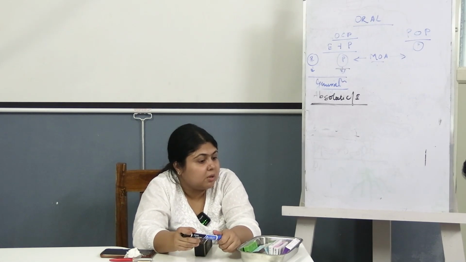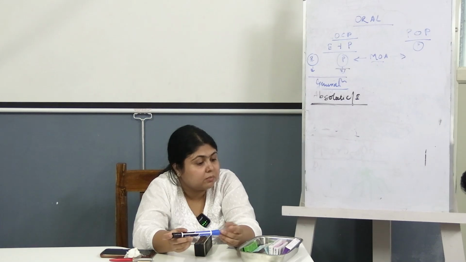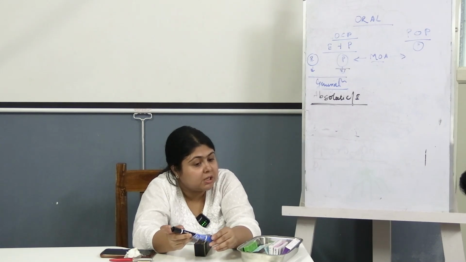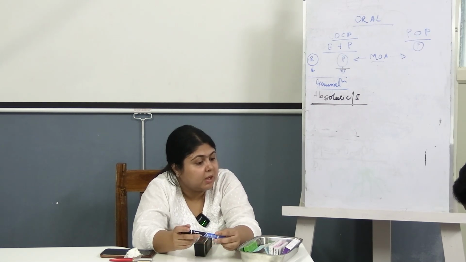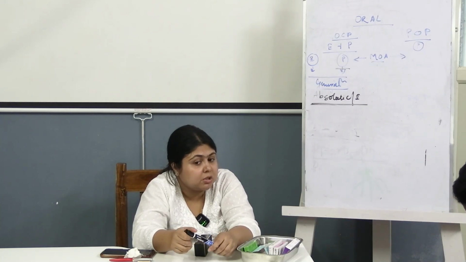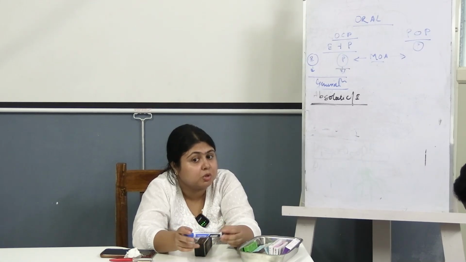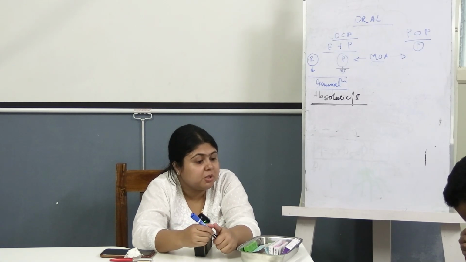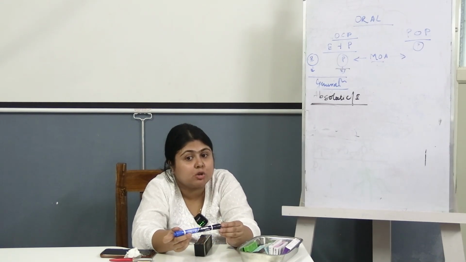One, it can be used for PCOD patients. It can be used for relieving premenstrual syndrome. It can be used for decreasing the dysmenorrhea associated with PCOS. It can be used as a drug of choice for what? Drug of choice for hirsutism. In case of hirsutism, we use ethinyl estradiol along with what is the drug of choice? That is cyproterone acetate. In case of PCOD, what will you use is drospirenone. Why? Because it has got anti-androgenic properties.